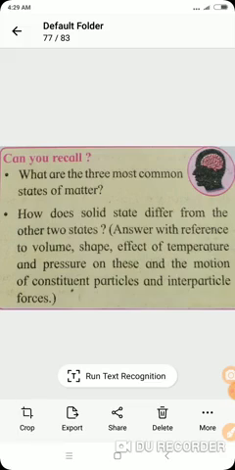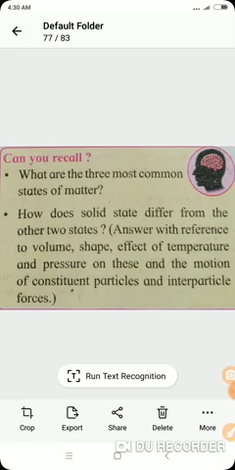So now, next point, listen. How does the solid state differ from the other two states? We know that the solid state is different from the liquid and gaseous states with respect to volume, shape, effect of temperature and pressure on these, motion of the constituent particles, and the interparticle forces. And we know that in the solid state the interparticle forces are strong.